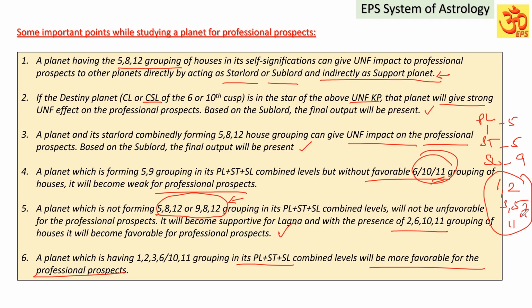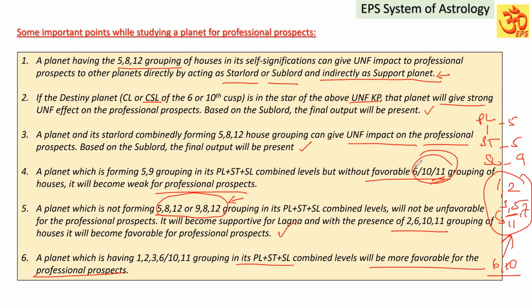So there is an absence of the unfavorable 8 and 12, which is not supported into the fifth house, but the 5 is supported by the third house and also the 11th house. So level-wise, in the combined level, we have to check whether favorable or unfavorable houses are more present. And if these planets have the favorable 6th house and 10th house key planet in support, that will give additional support. That we have to keep in mind. So I think you are able to understand the important points.